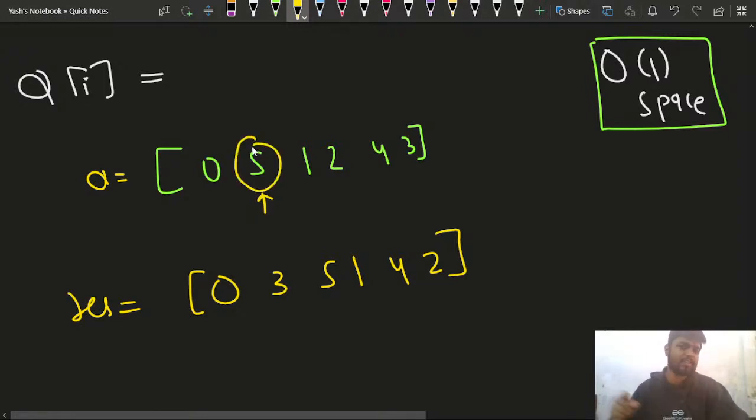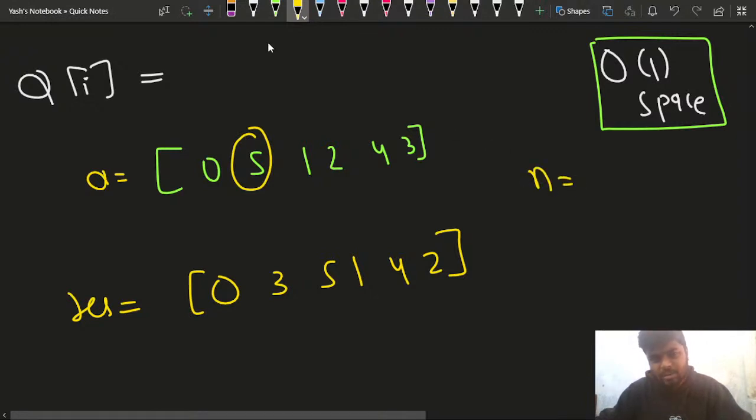So if this element is 5, notice this element is 5. What is so special about this element? What is the value of n here? N is the number of elements. I can count 1 2 3 4 5 6, so the n value is 6, right?